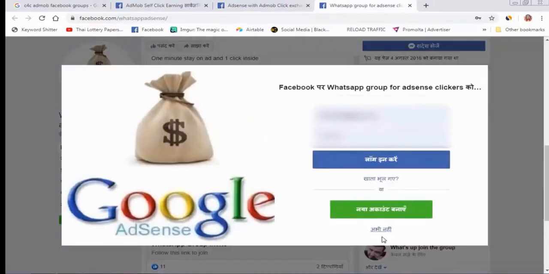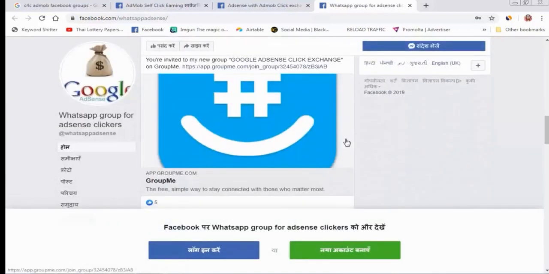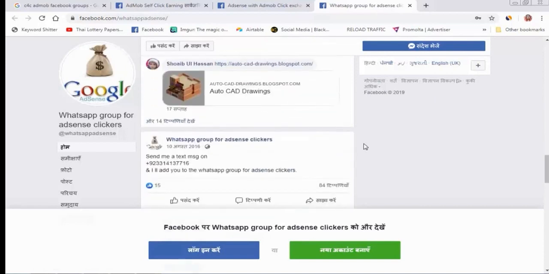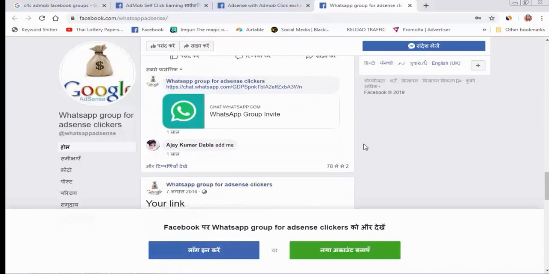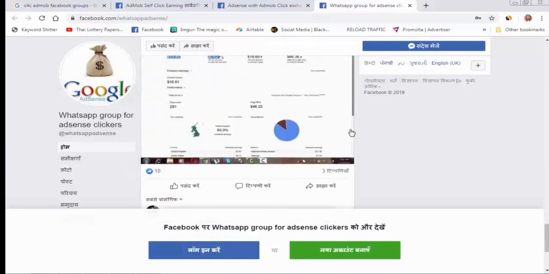I have worked many times in this group, and I have already joined many groups for C4C, AdMob, Click Exchange. This is very simple work. Some people I know click on my ad in my application and give me $5 to $10 CPC on AdMob. You can think about it. Only one click gives me $5 to $10 CPC. So if you exchange clicks with someone, you can earn more on your Google AdMob account.